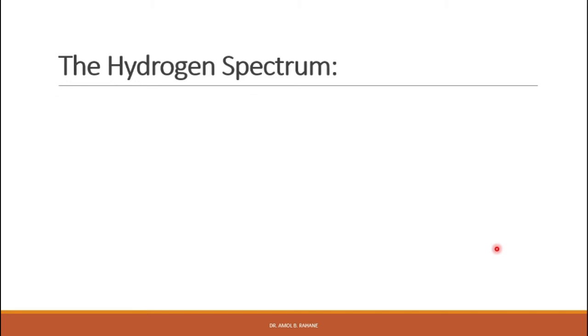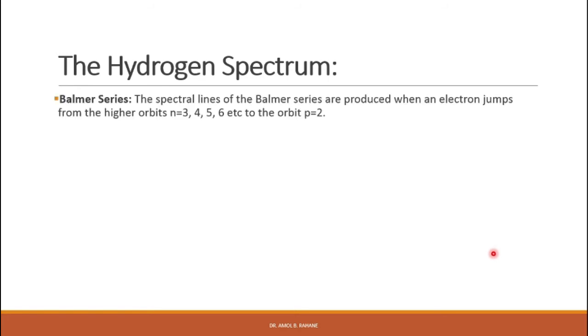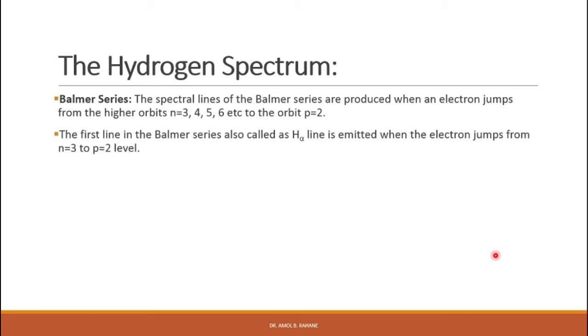So the next series is the Balmer series. The spectral lines in the Balmer series are produced when an electron jumps from a higher orbit, n is equal to 3, 4, 5 or 6 etc., to the orbit p is equal to 2, right?